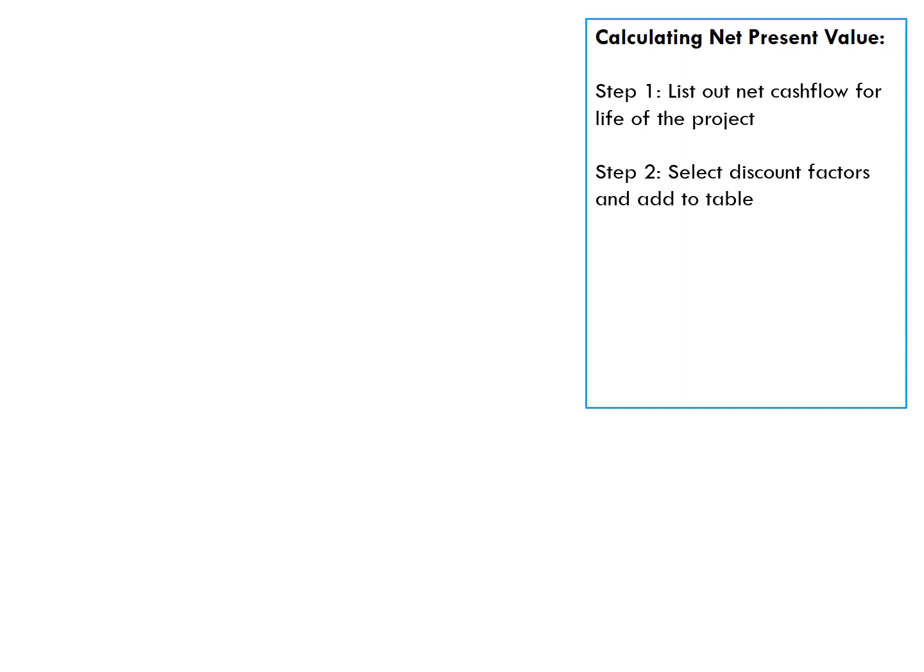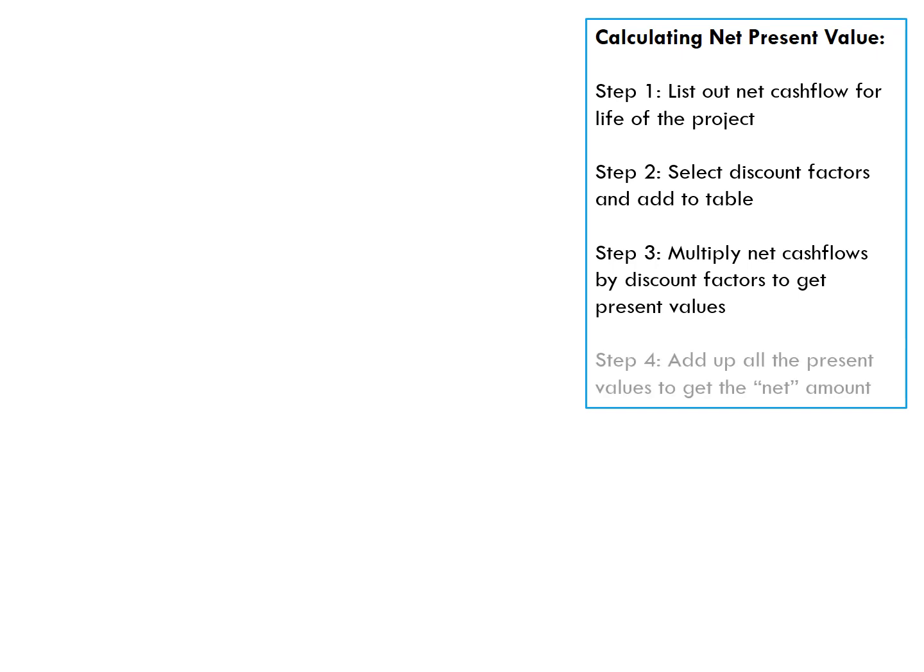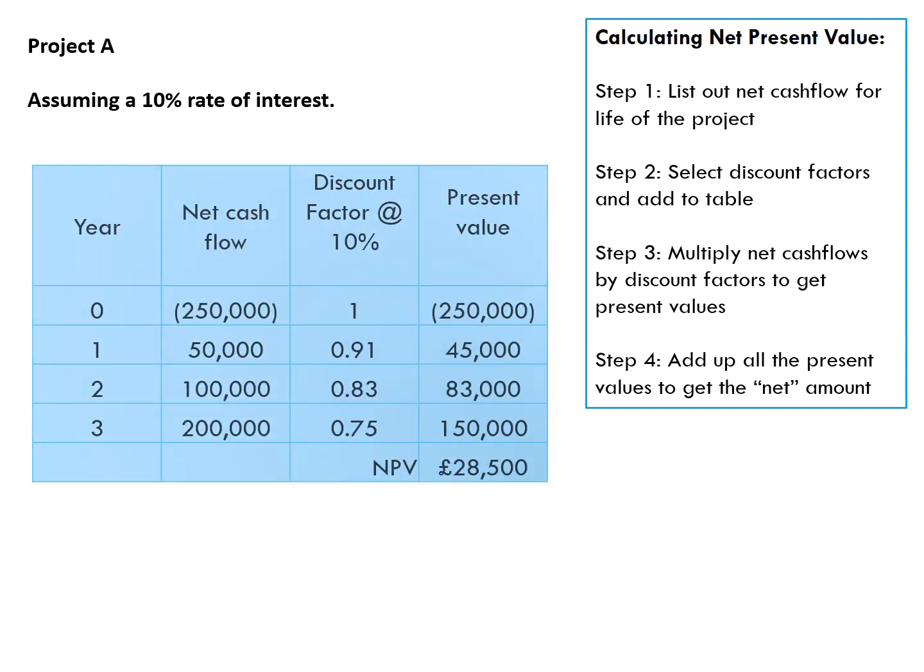So how do we calculate net present value? Well, 4 simple steps. Step 1, we need to list out the net cash flow for the life of the project. Step 2, we need to select the discount factors and add them to our table next to our net cash flows, depending on what interest rate we want to use. Step 3, we multiply the net cash flows by the discount factors to get them into the present value. And then we add up all the present values to get the net amount. So let's look at Project A first of all, and we're going to assume that a 10% rate of interest is the return we could get on our money.